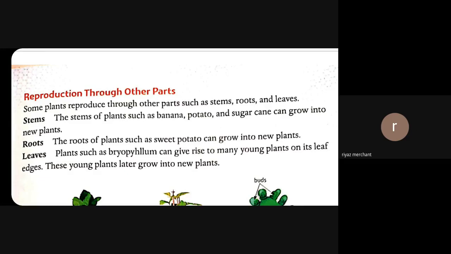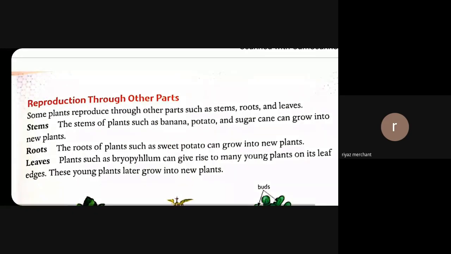Because they themselves are stem of the plant. Do you remember I have shown you that video, and we have learned in that video different parts of the plant? The same way, stem is one of the parts of a plant. And this banana, potato, and sugar cane, they themselves are known as stem. So when we are planting them, through them we can get a new plant. A new plant can develop through their stems.